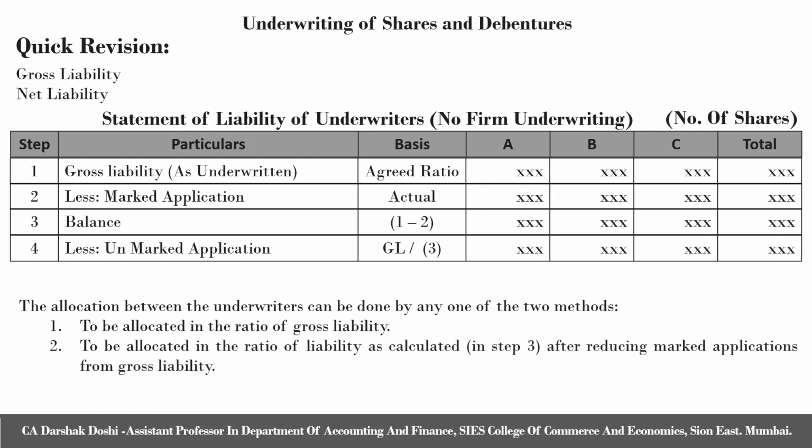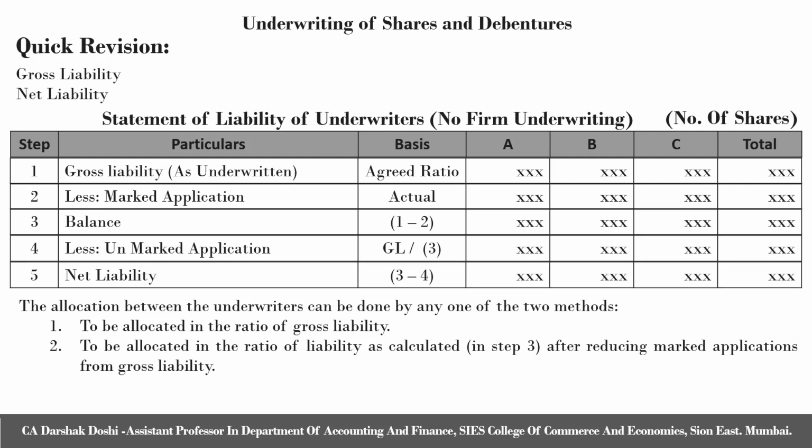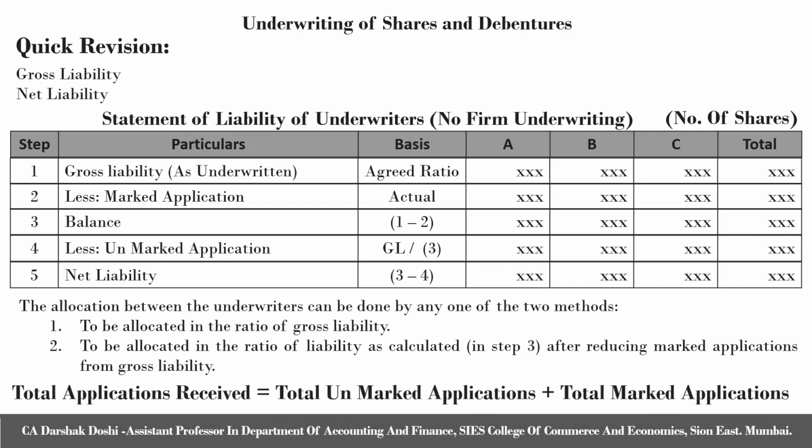Method 1 is to be allocated in the ratio of gross liability, and method 2, ratio of liability as calculated after reducing marked applications from gross liability. In the question, if nothing is mentioned, we will always calculate the unmarked applications in the ratio of gross liability. Next is to find out net liability, which will be step 3 minus step 4. And finally, the formula which we have to remember, that is total applications received is equal to total unmarked applications plus total marked applications.